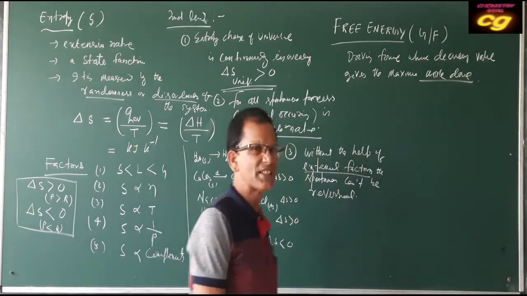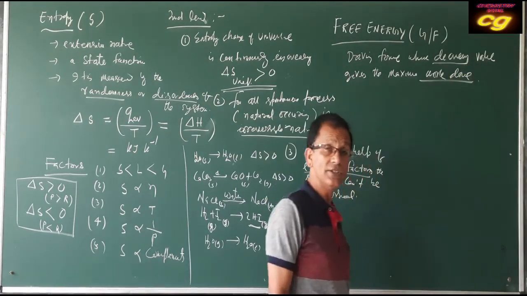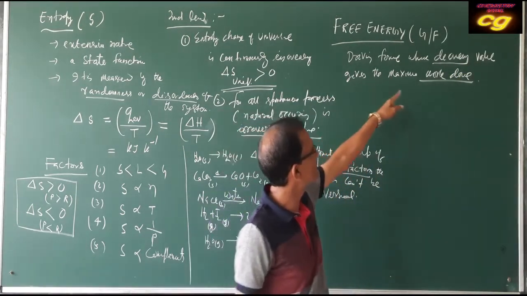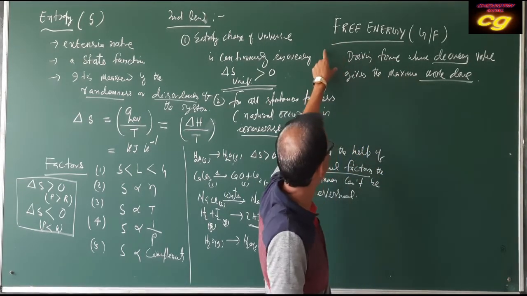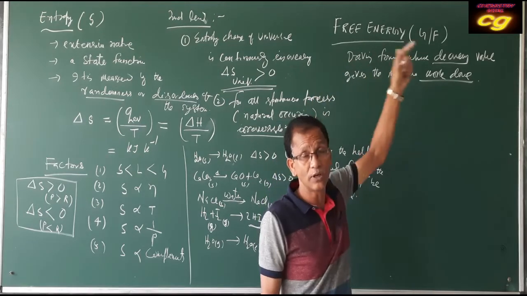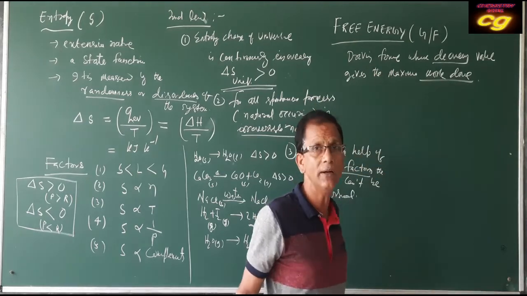The work done will be maximum when the free energy change decreases. If the free energy change decreases, then maximum positive work can be done. So this is the very important significance of work done: maximum work done by the system is possible when the free energy change decreases.